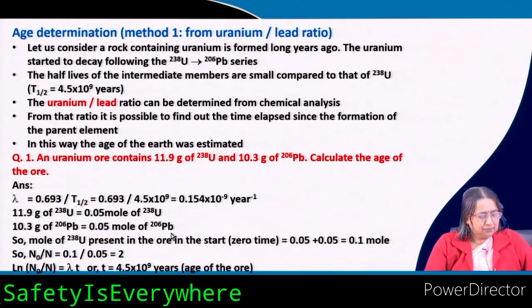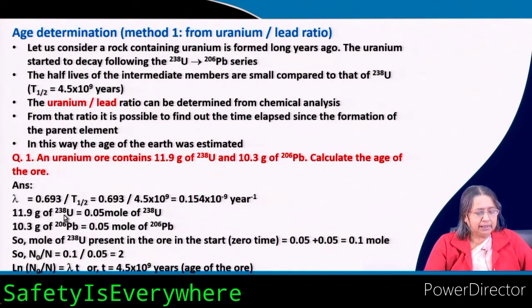Now, this is the formula required to know t, the time elapsed. To know this we have to know lambda, n 0, and n, which is already given as the amount present now. n 0 we have to know. Lambda is 0.693 by T half, which is given, so we can easily find out lambda.